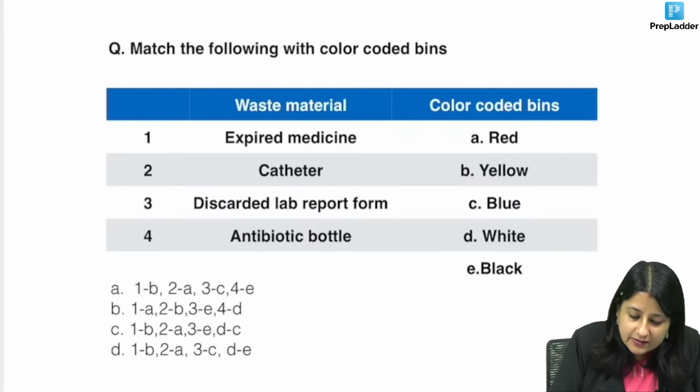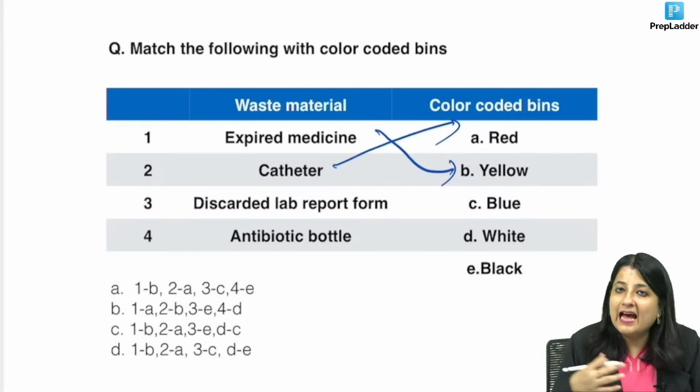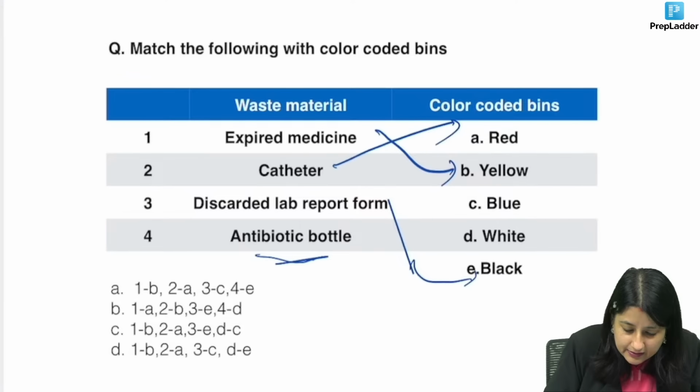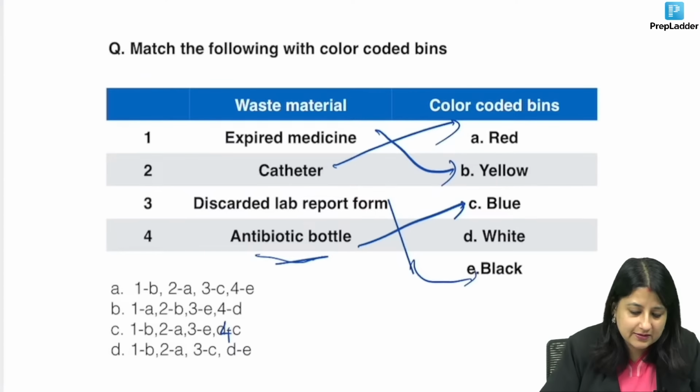Okay. So expired medicines, yellow. You're correct. Catheter is a tube, red. Okay, discarded lab report form. Now this is general waste, right? So it is going to go in which color bag, guys? Black. Antibiotic bottle, again if you see, these are all glass bottles. So if you see antibiotic bottles, what is your answer over here? This is 4. This is going to go into C. So this one is the answer.